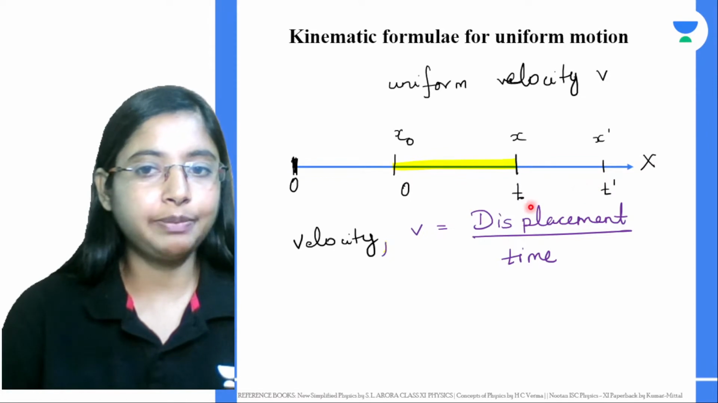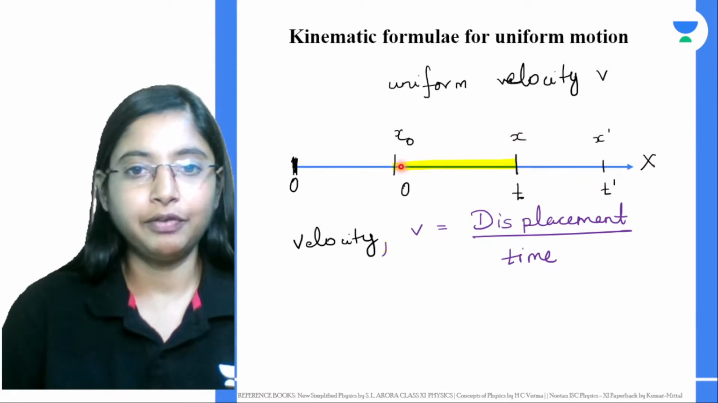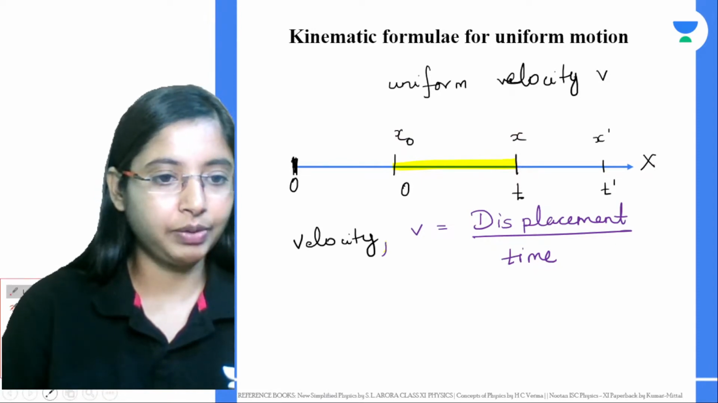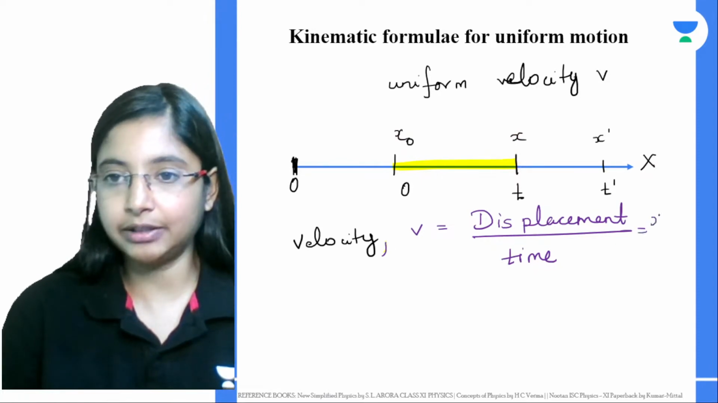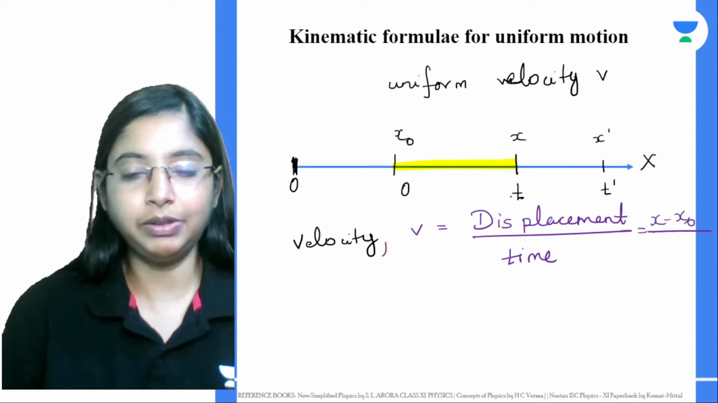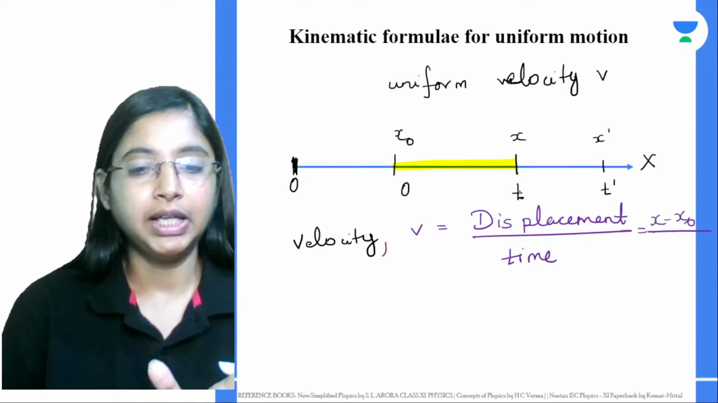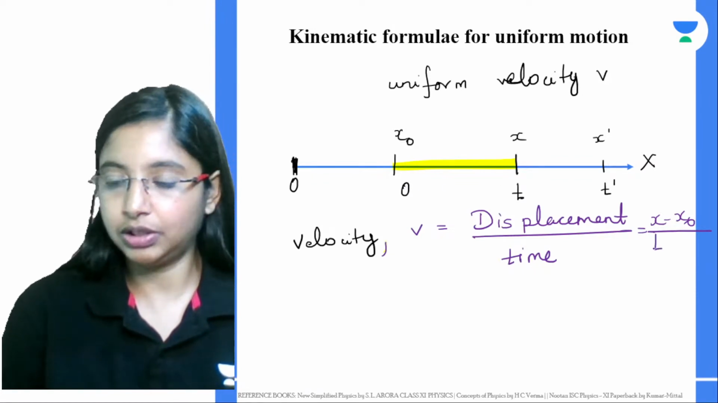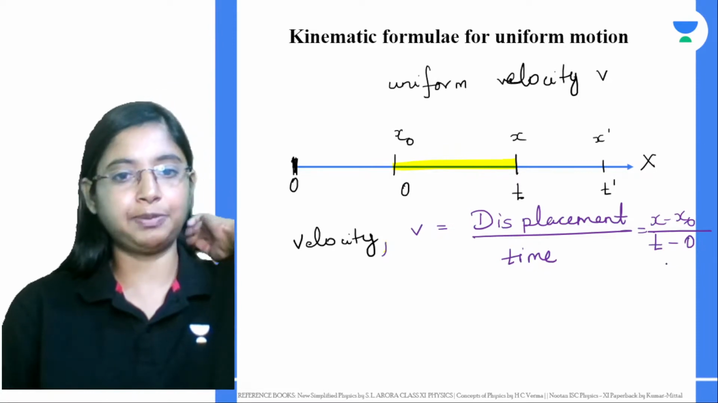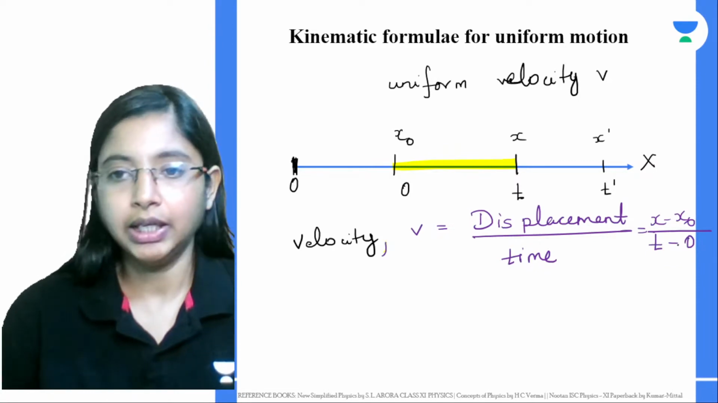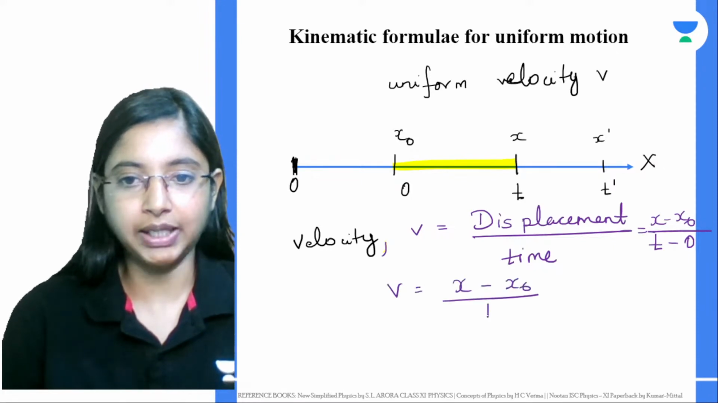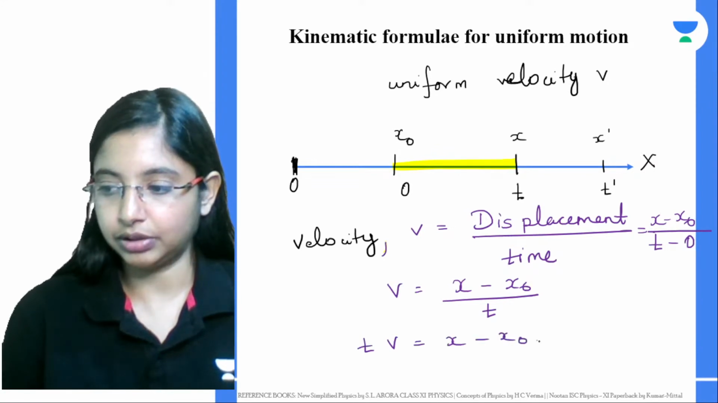What is the displacement over here? Displacement over here will be from x0 to x, right? So it will be x minus x0. What will be the change in time? Time started from 0 to time t, right? Time taken from 0 to time t, so this will be t minus 0. So from here we have v is equal to x minus x0 divided by t. So v into t will be equal to x minus x0.